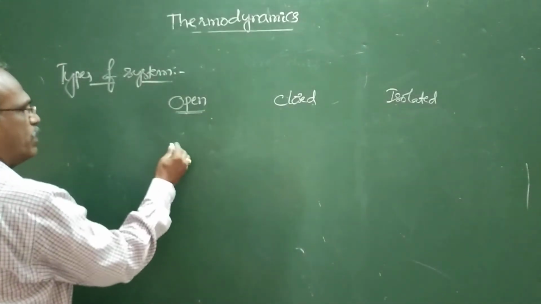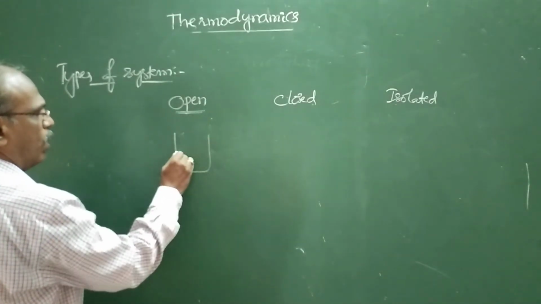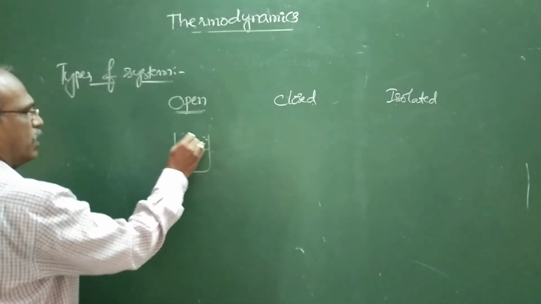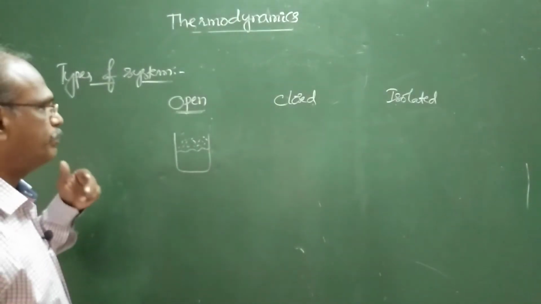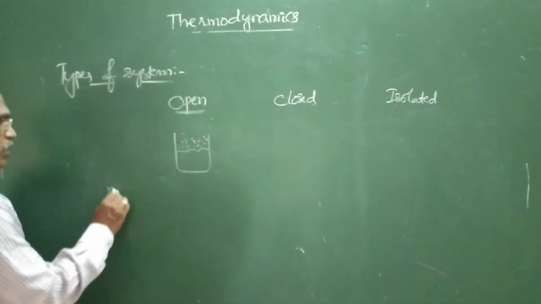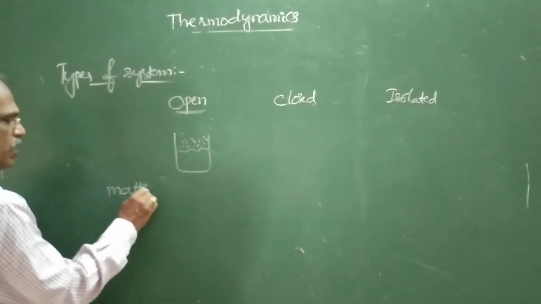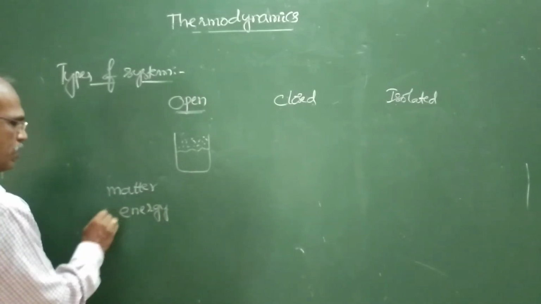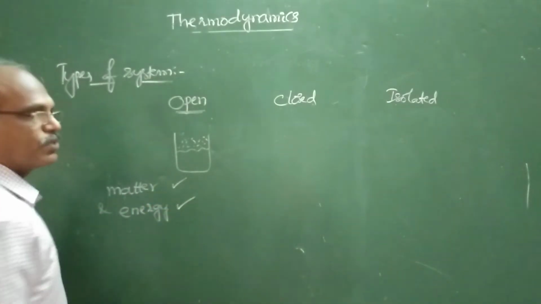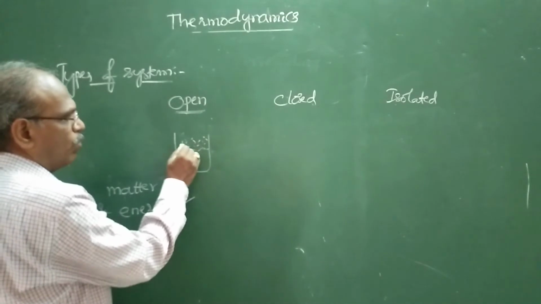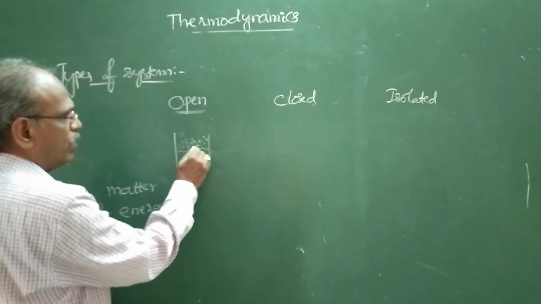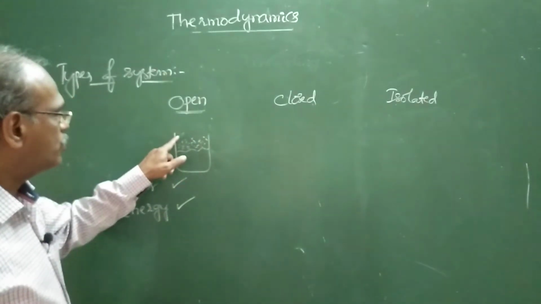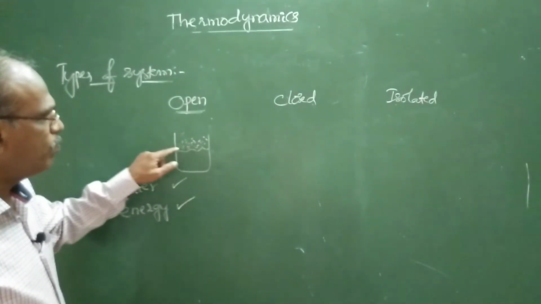In an open system, for example, water and water vapor present in an open vessel. Here this system can exchange both matter and energy with the surroundings through this boundary. So this is said to be permeable boundary.